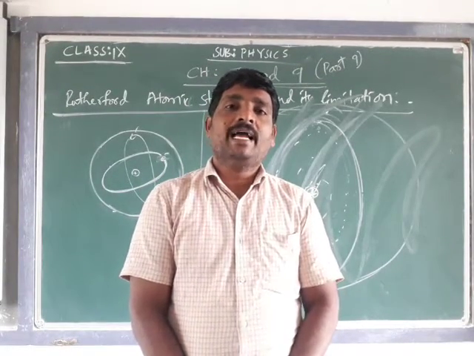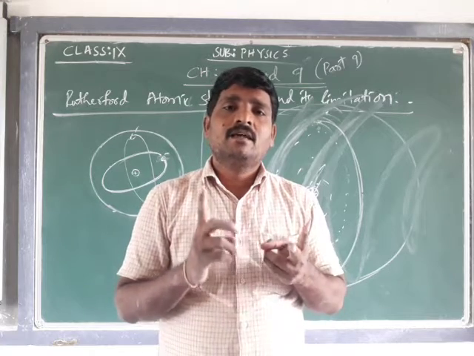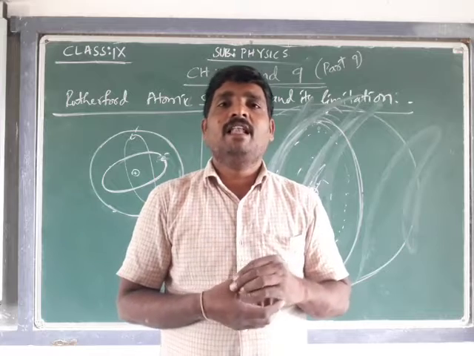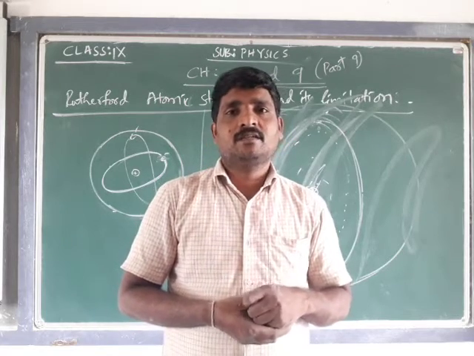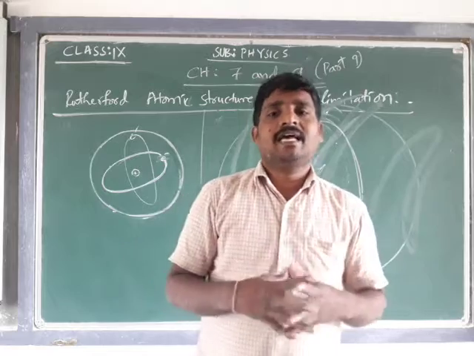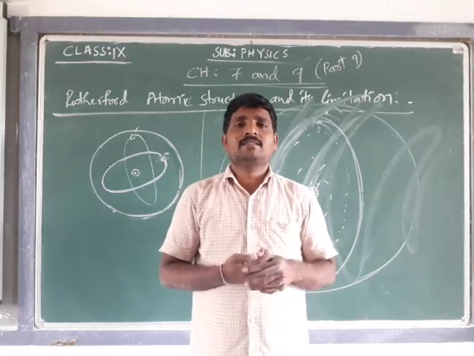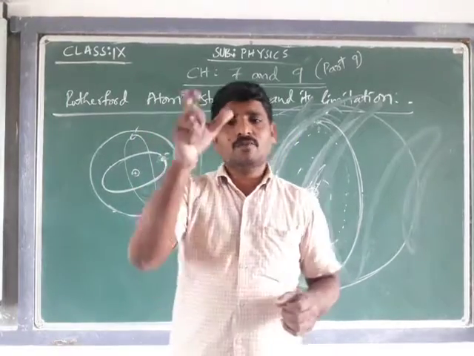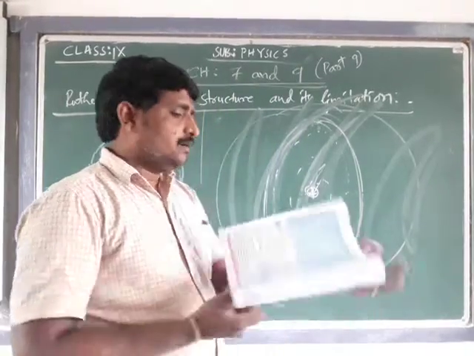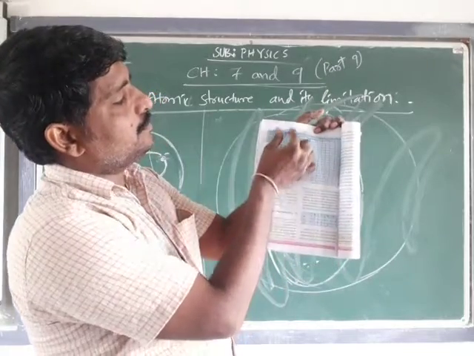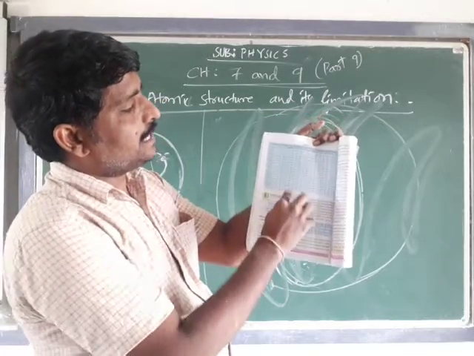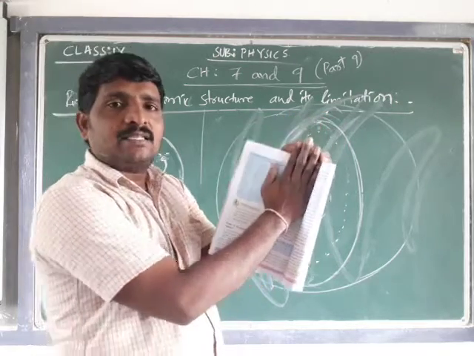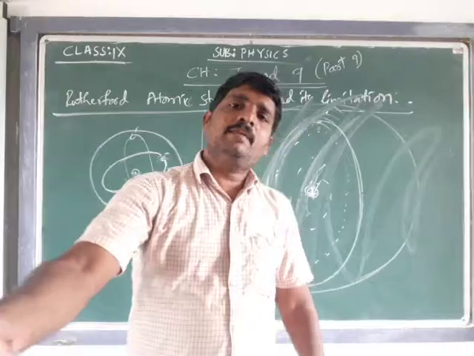You have to memorize the element numbers, element names and their respective symbols, so that it will be helpful to understand the Niels Bohr atomic structure. I hope you understood this session. As homework, memorize those 18 elements in page number 160, table number 2. Only 3 columns, not the entire table: element name, symbol and atomic number. If anything is asked, you have to answer the remaining ones.